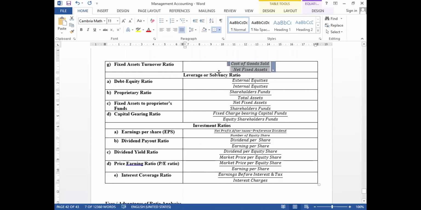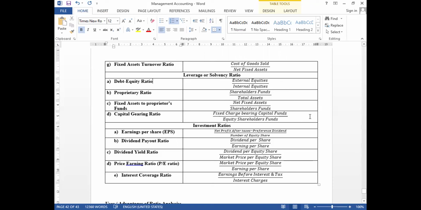Next, in the case of leverage or solvency ratios, we have the debt equity ratio. Debt equity ratio means outsiders, the investors who have invested from outside except equity shareholders, such as debenture holders and long-term loans, which we call external equities, divided by internal equities. Proprietary ratio means shareholders' fund divided by total assets.